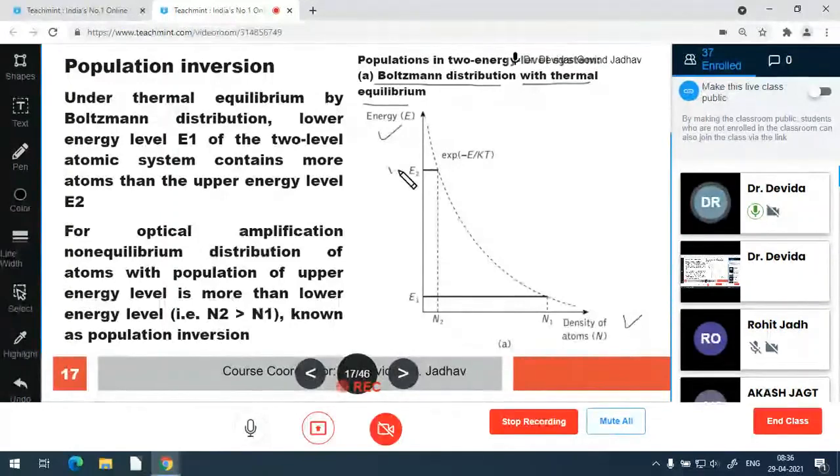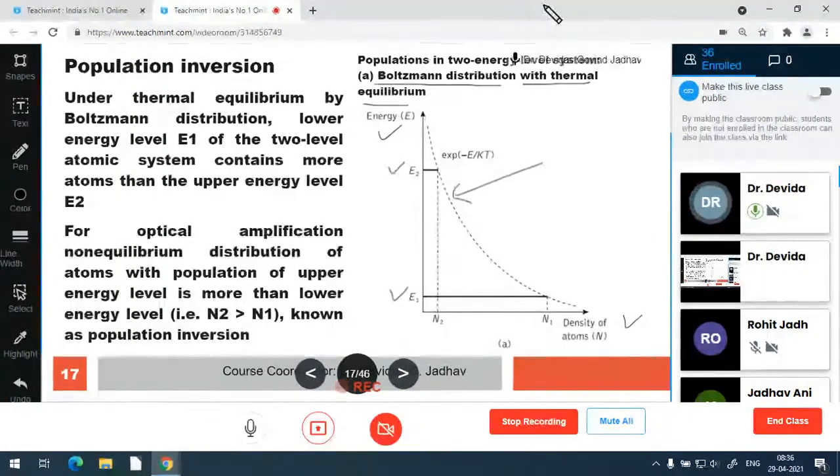So if there are two energy states, E2 and E1, E2 is higher, E1 is lower, then the density of atoms that possess E1, and the density of atoms that possess E2, is controlled by this dotted line, which is called the Boltzmann distribution. Okay, exponential of minus E by kT. So this is the Boltzmann distribution.